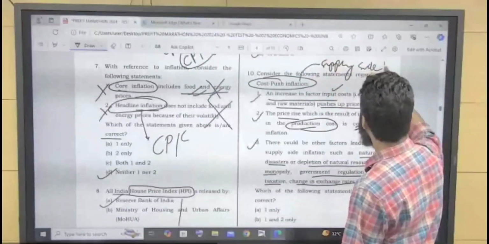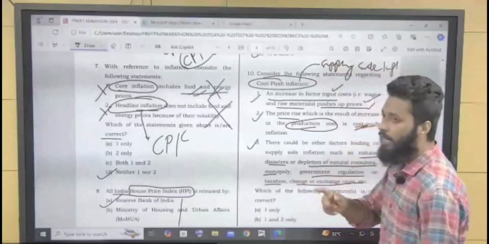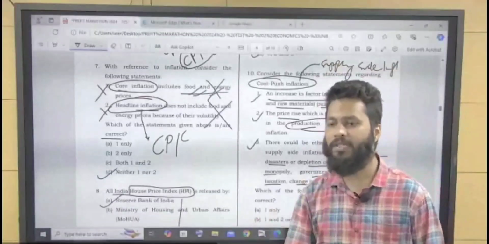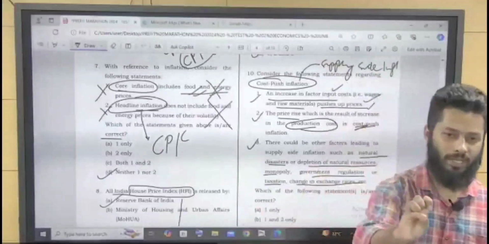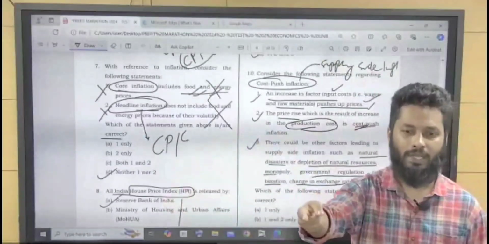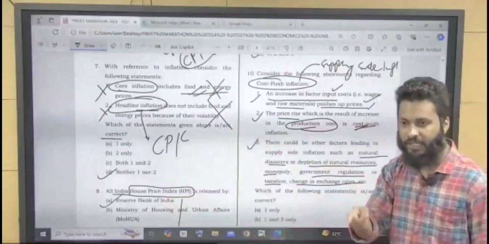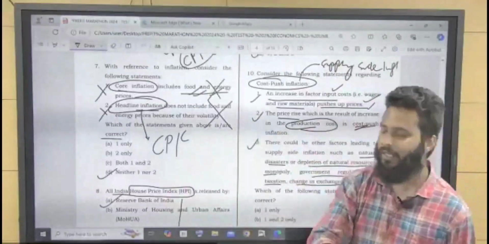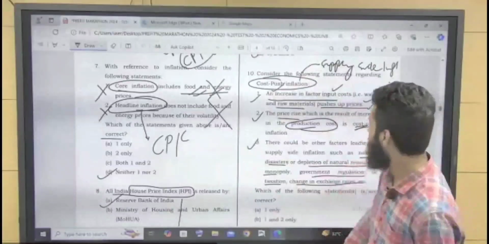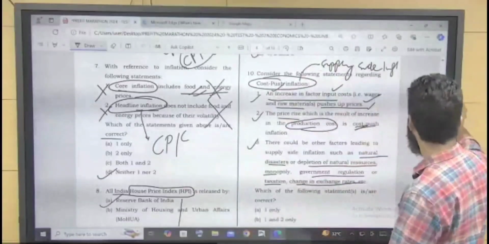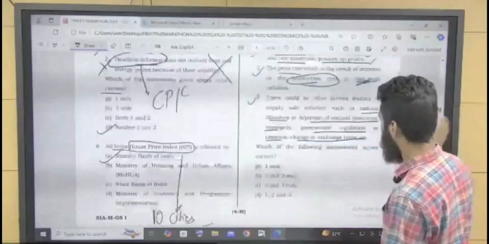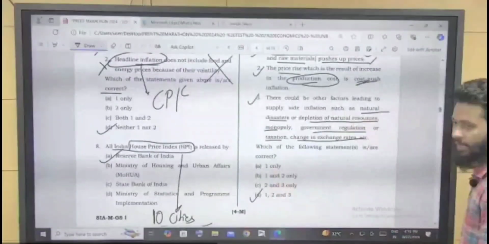It also happens because of structural backwardness in the economy. For example, if infrastructure is not proper, logistical cost will increase, and if logistical cost is increasing the cost of the product, it is cost push inflation. So all three statements are correct. The answer will be D, 1, 2, and 3.